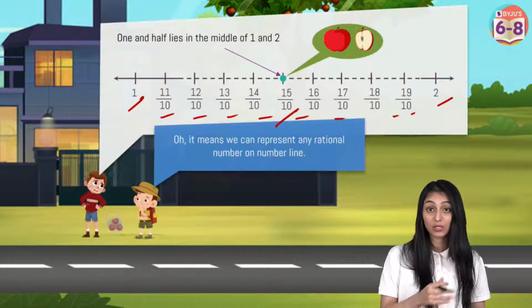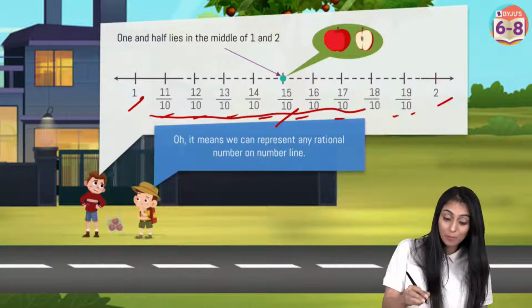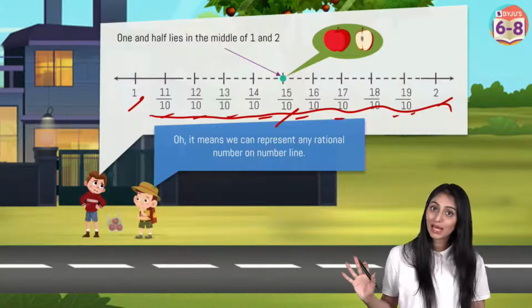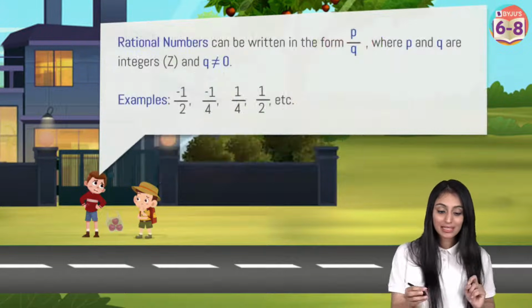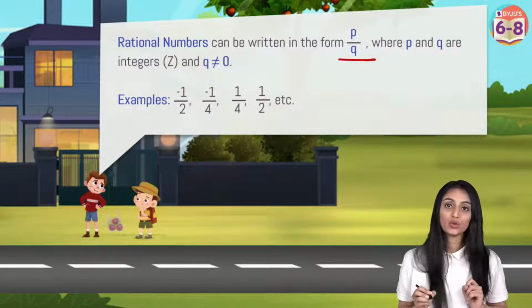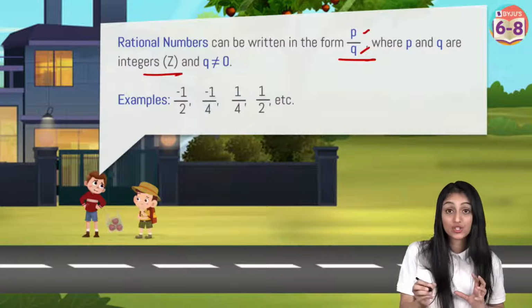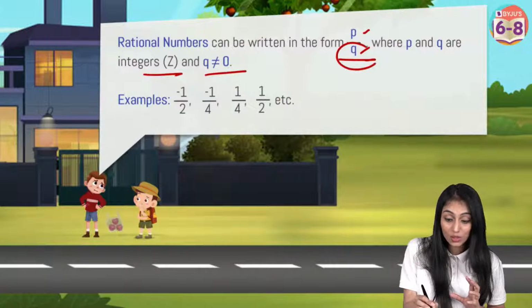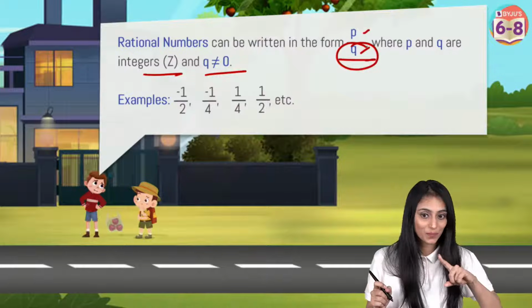He says, oh, it means we can represent any rational number on the number line, because you can see there are so many rational numbers on the number line. Any rational number can be represented. So what are rational numbers actually? Basically, these can be written in the P by Q form. Here P and Q are integers where Q cannot be equal to 0. Please remember that the denominator of a rational number cannot be 0.